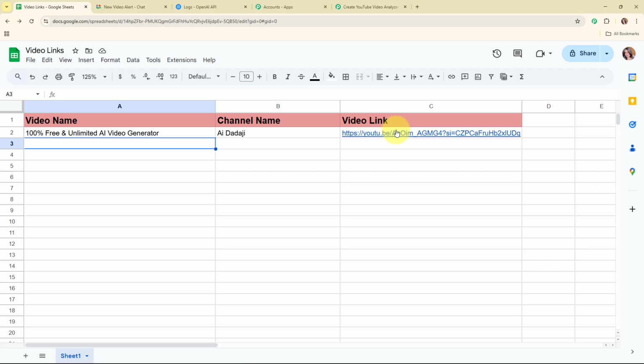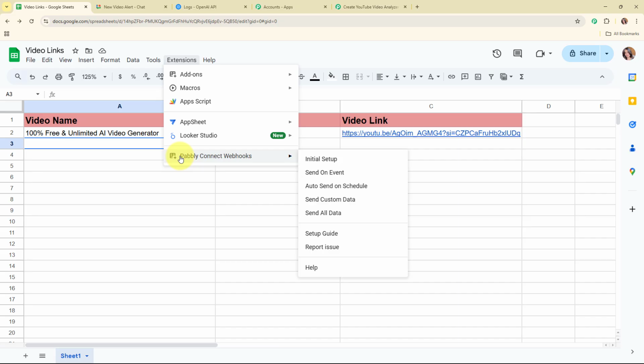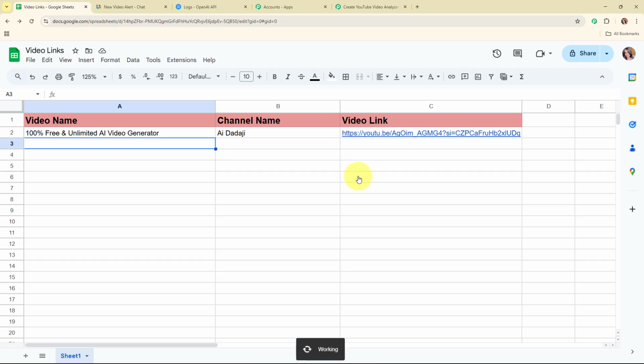But here, before moving back to our Pabbly's workflow, you need to perform another very important step to completely connect your Google Sheets with Pabbly Connect. So for that, you need to click on this Extensions, and from here select Pabbly Connect Webhooks, and from here turn on the Send on event. By turning it on, whenever you add a new detail in your Google Sheets, Pabbly Connect is instantly going to capture the response.